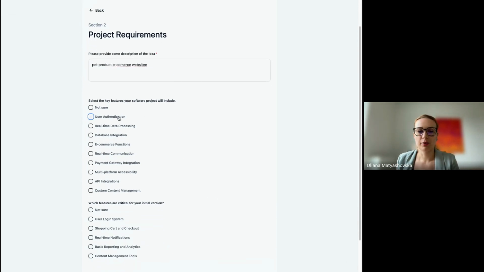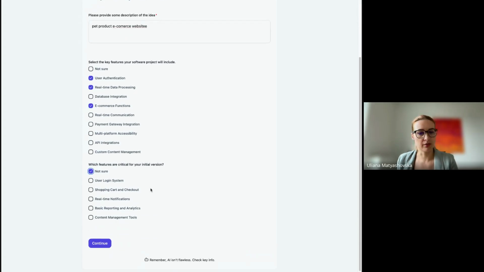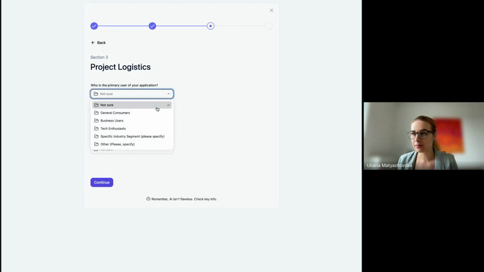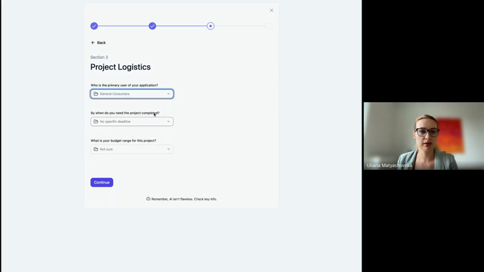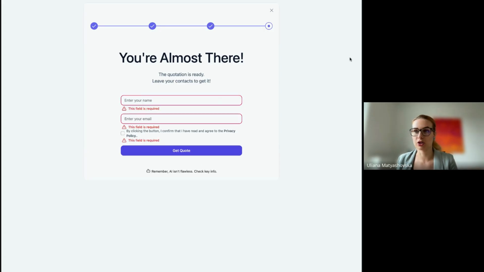Then I select a couple of features, and for some I highlight not sure. Then I specify which customers I'm doing it for, for the general public. I'm ready to spend 3 months and some kind of small budget for a POC. Here I fill in my form, and right when I filled it in, I got an email about the quotation.